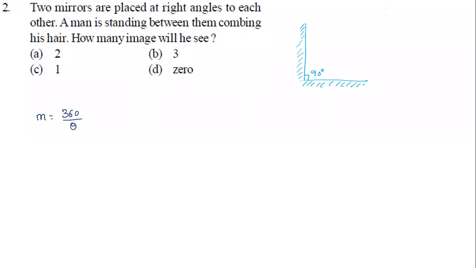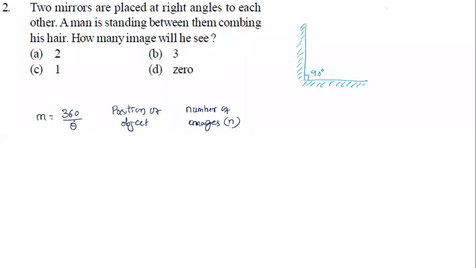Next I'm going to take the position of the object, meaning where the person is going to stand in between them, symmetrically or asymmetrically. So I'm going to take the position of the object. And then I'm going to give how many images are going to form. Let's say it is n images.